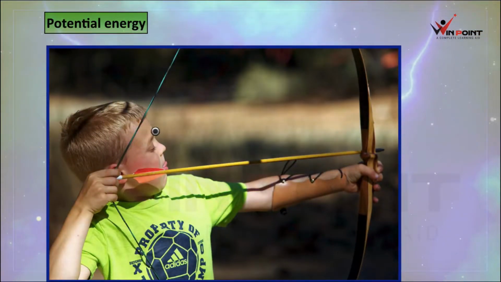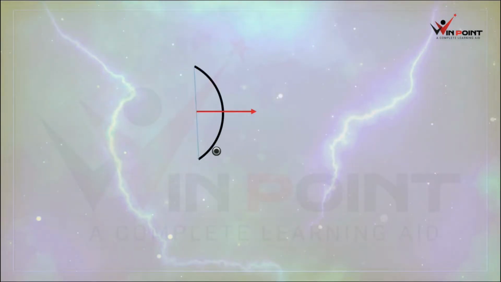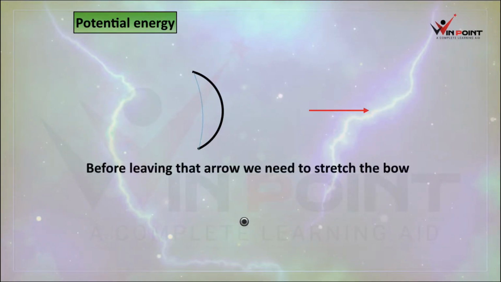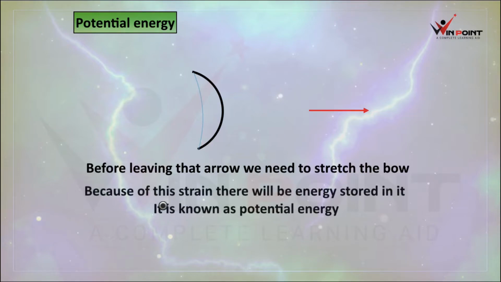The next type of potential energy is potential energy because of strain. We all are familiar with arrow and bow, right? Here, this boy is stretching the bow for leaving that arrow. We need to stretch the bow for leaving that arrow, then only the arrow will move forward. Because of this stretching of the bow, there is some energy. That energy is also known as potential energy. Because of this strain, there will be energy stored in it.